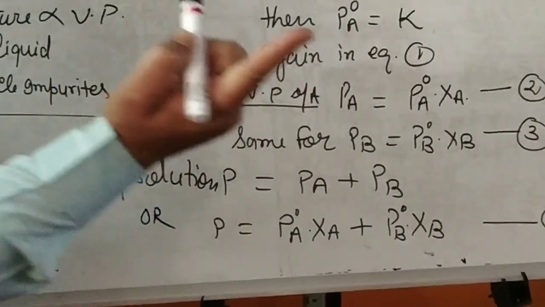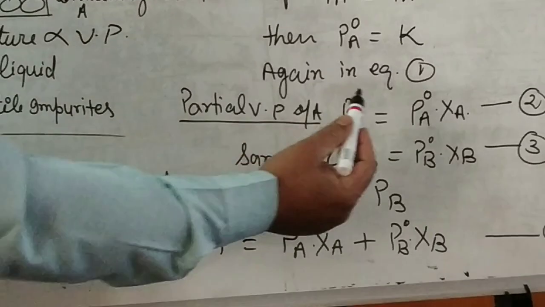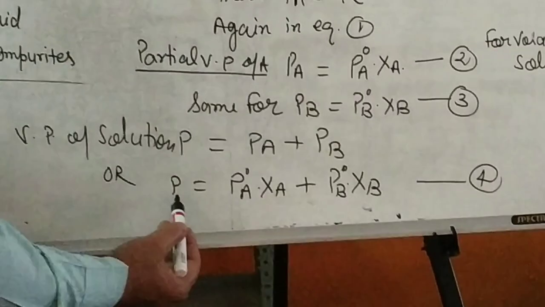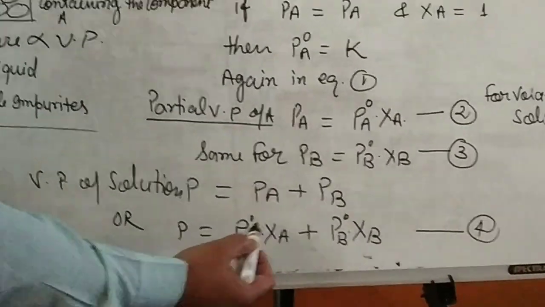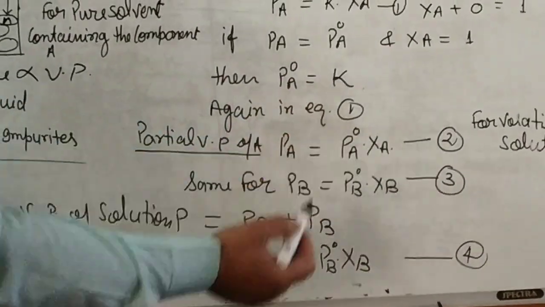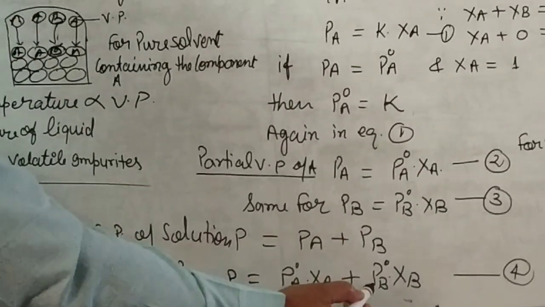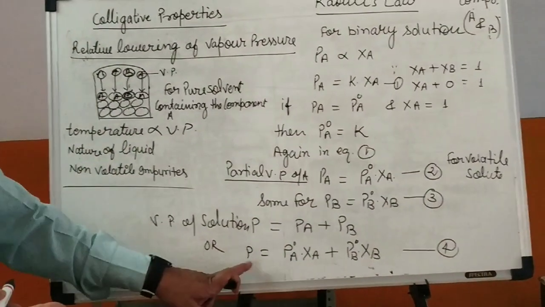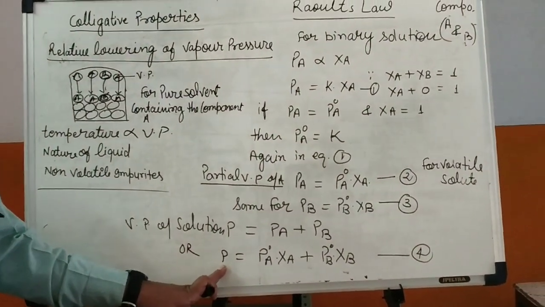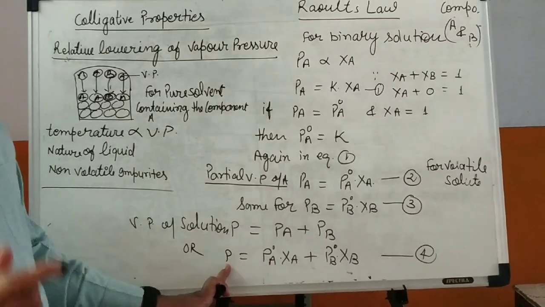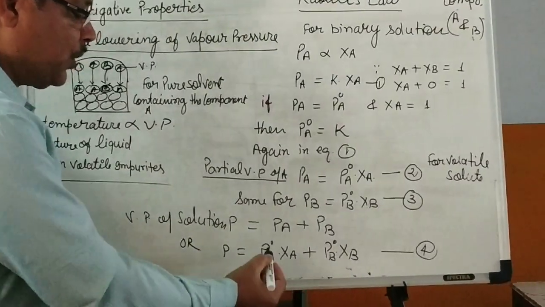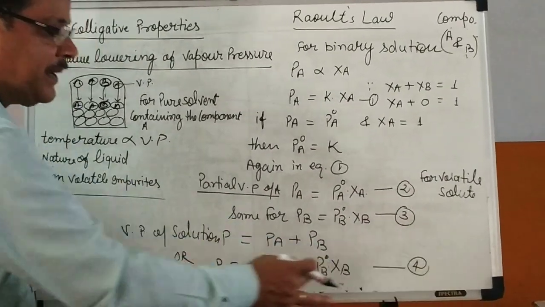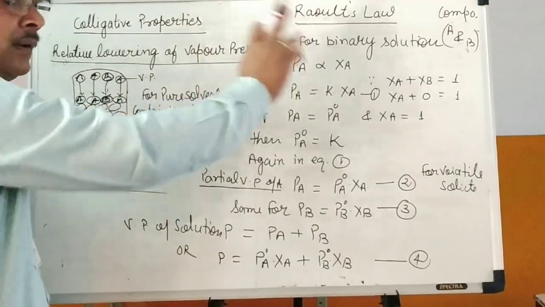Here the total vapor pressure of the solution will be the sum of the partial vapor pressures, PA plus PB. Here PA is equal to PA naught into chi A. From this equation we can write plus PB, the value we will put here, PB naught into chi B. So the total pressure for a volatile solution containing two components, both volatile in nature, is P equal to PA naught into chi A plus PB naught into chi B. This will be the Raoult's law for volatile liquids.